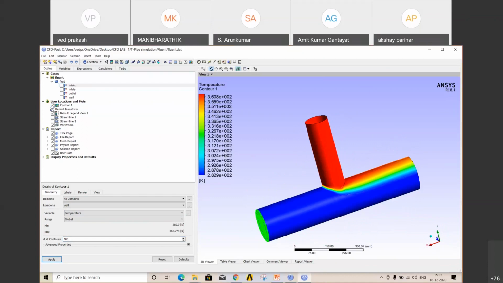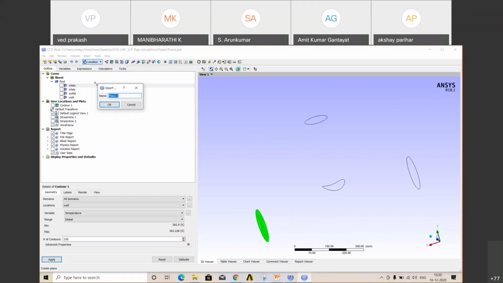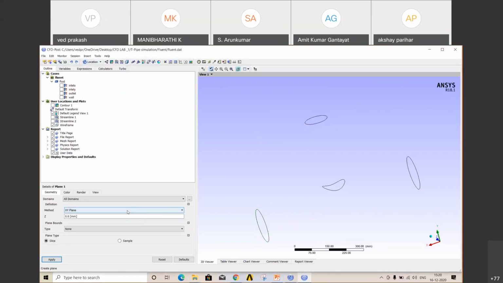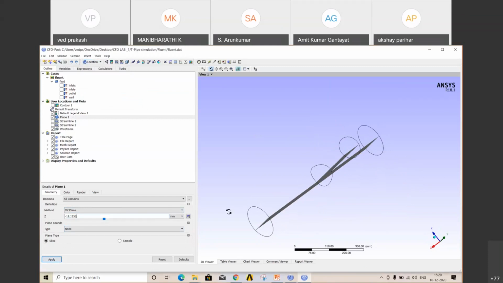One more thing you can do. Create one plane. Suppose we want to check what is going on inside that pipe. So go to Location, create a plane. In which plane? XY plane only. At what distance? You can move your cursor or give some value. Apply. Like this, at the center or close to the center.